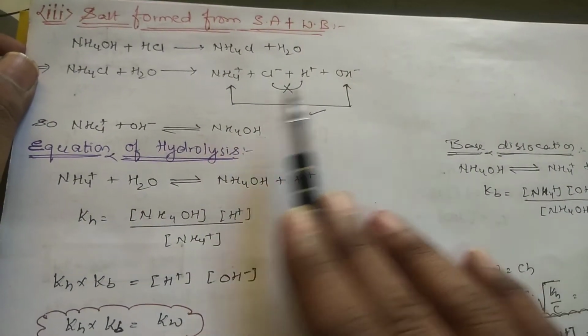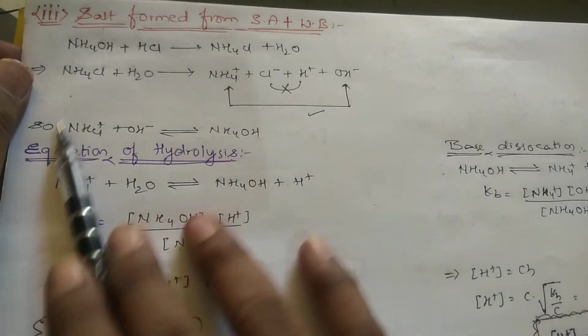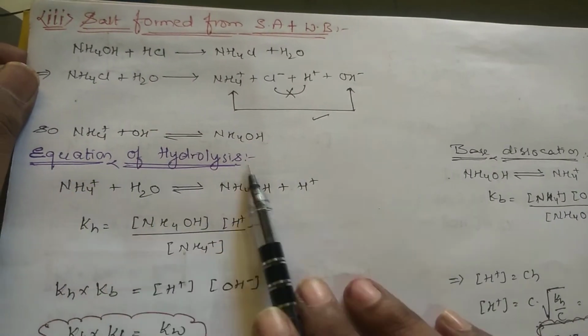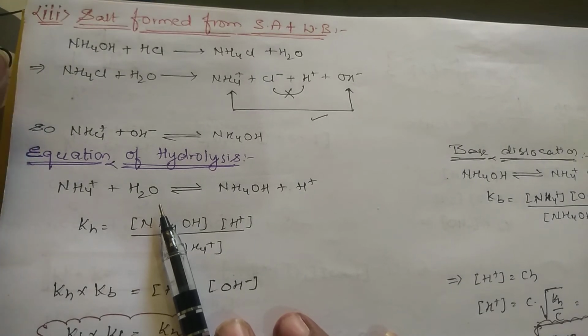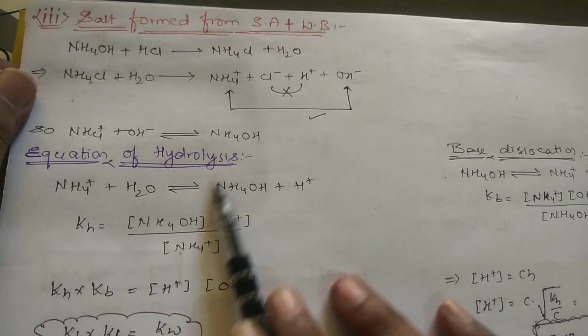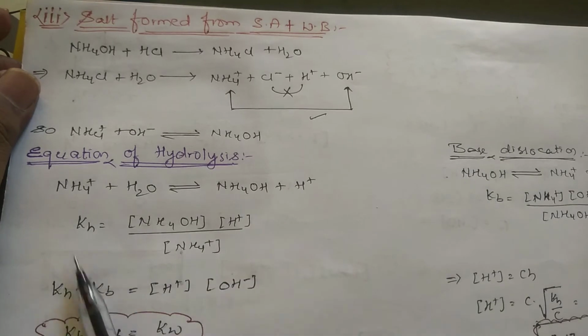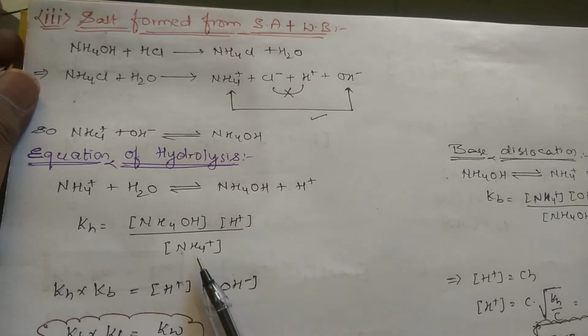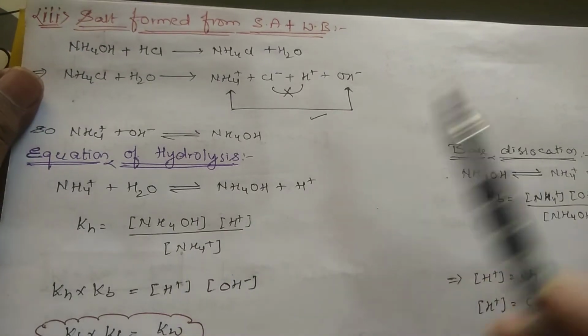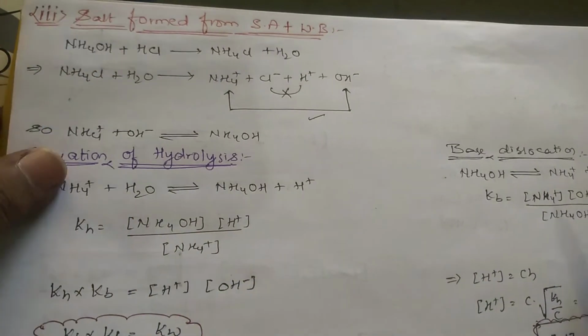So among these two, this will be involved in the hydrolysis. The equation of hydrolysis is NH4+ + H2O. We will be writing H2O, not OH-, so that we get NH4OH + H+. If you write the hydrolysis constant, it is NH4OH into H+ concentration by NH4+, because water is not taken into consideration.